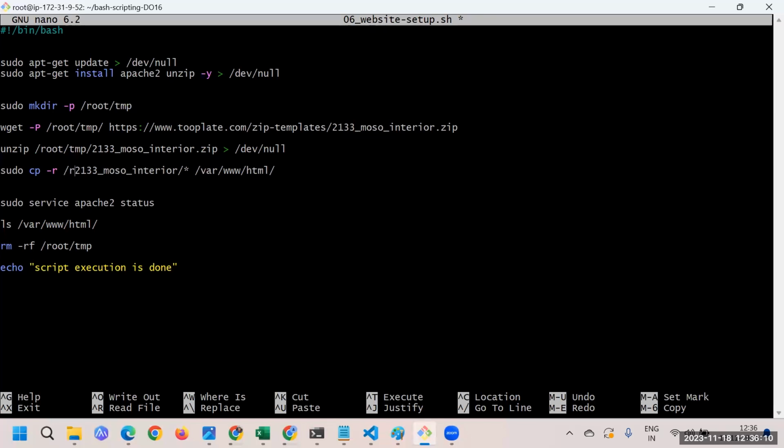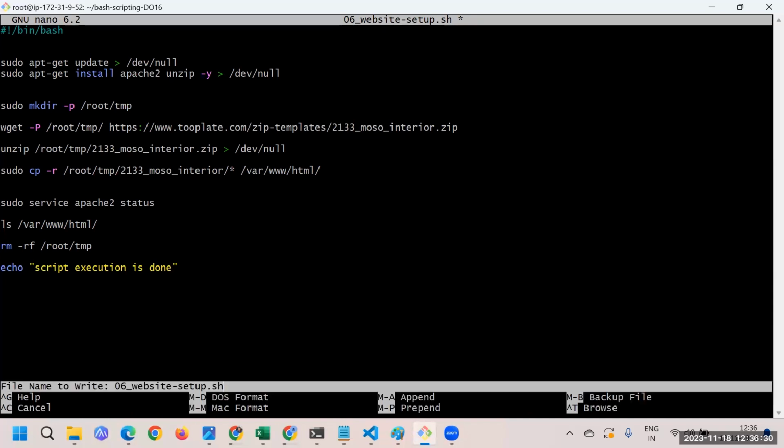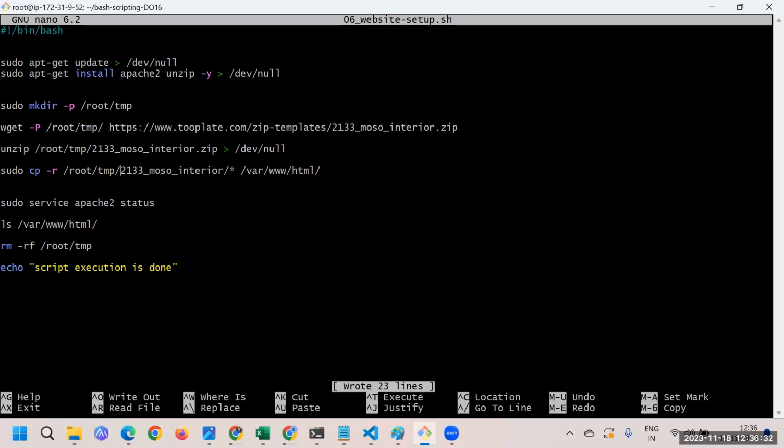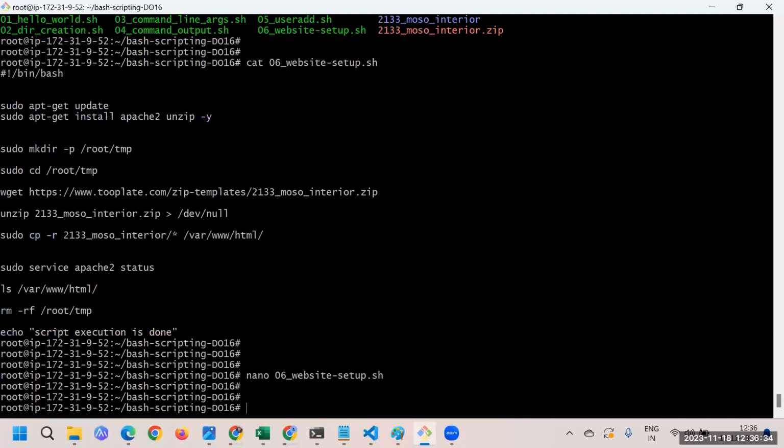Under the root location you have tmp and then this particular file, where you have the unzipped content, and that content you would like to copy here. These are the few things I needed to take care of, and I have done them. Here I'll save this: Control O, press enter, Control X. Great, this is what I wanted to do, and I'm done with that.